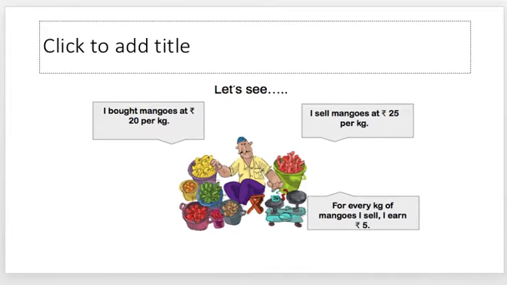Now let's see. There is this person who is dealing in selling fruits and vegetables. He says that he has bought mangoes at 20 rupees per kg and he sold those same for 25 per kg. Now for every kg he's selling, he's earning 5 rupees. Why? Because he had made a purchase of 20 rupees and he's selling it further for 25 rupees per kg. So the difference, 25 minus 20, is 5.